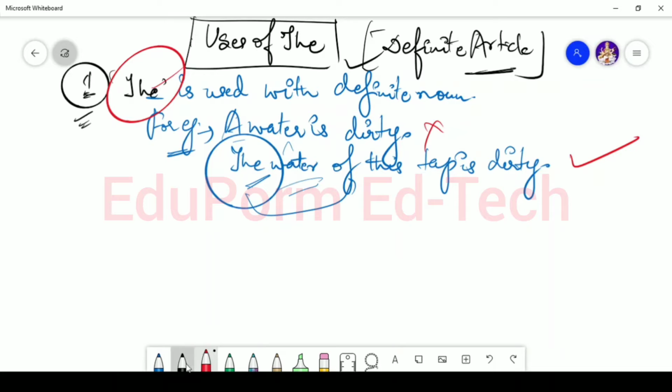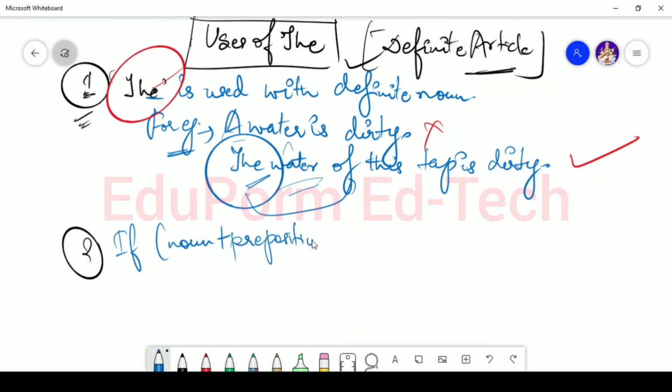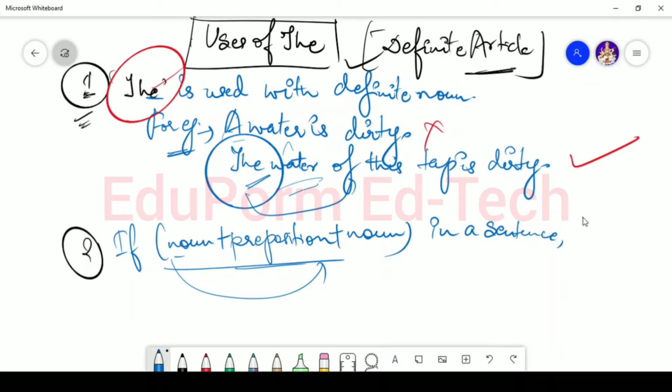Okay. Now let's talk about the second rule. What does the second rule say? Second use. That says that if the sentence is in the form of noun, then preposition, then noun, in that case the comes before the first noun.